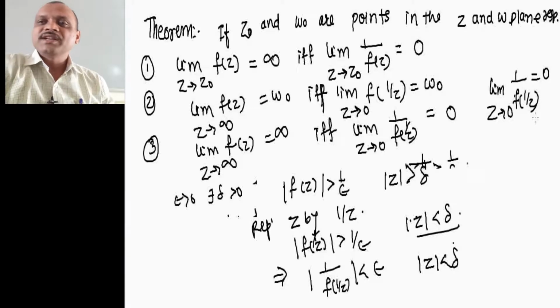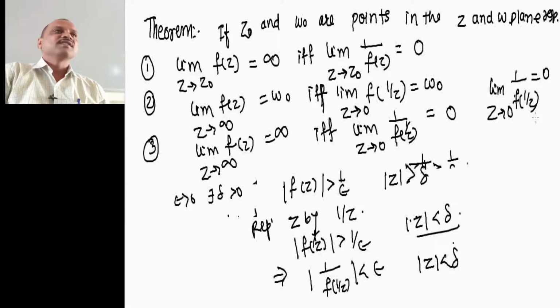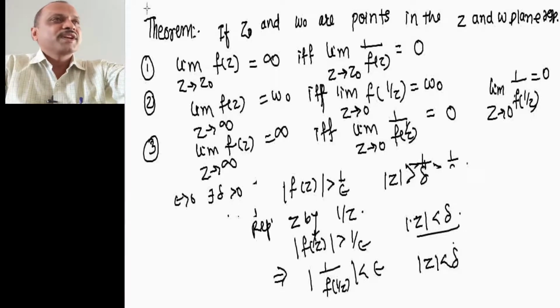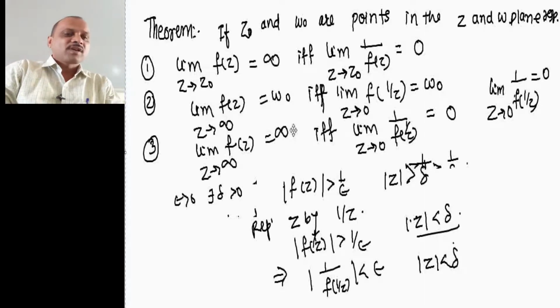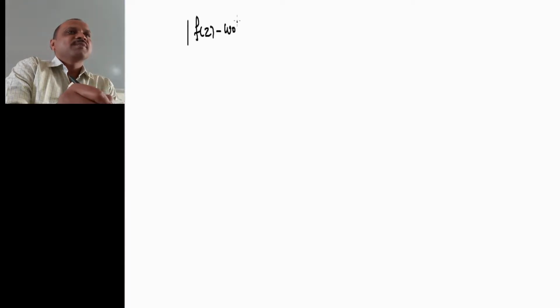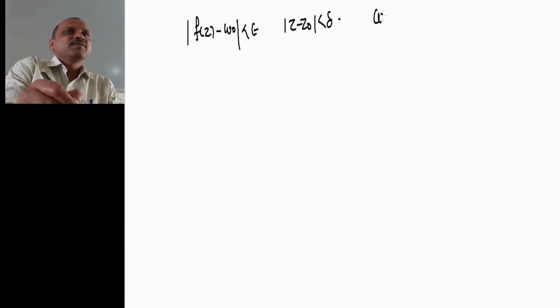let us see the concept of continuity. You know friends, a function is said to be continuous whenever a condition holds. What is continuity? In the limit we have seen that mod of f of z minus w0 is less than epsilon whenever mod of z minus z0 is less than delta, then we have the limit of f of z equal to w0 as z tends to z0.